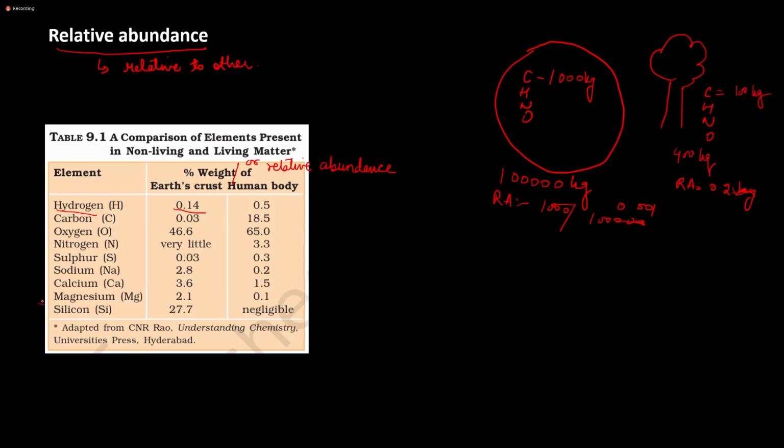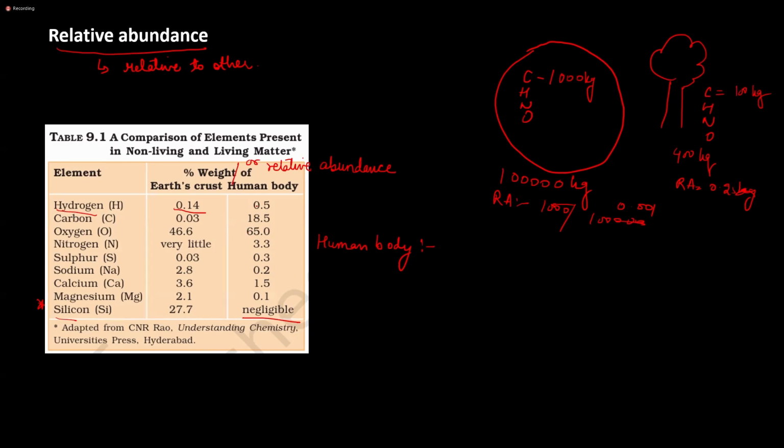One important thing you can see is in the case of silicon. The earth's crust has a relative abundance of 27.7, which is quite high. But in the human body, it's negligible or not present. So if you talk about the human body, which of these elements has the highest relative abundance or percentage weight?